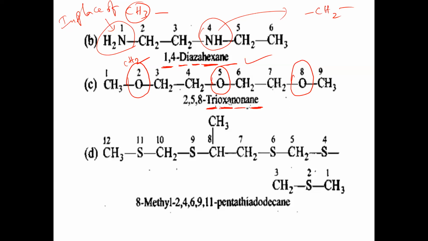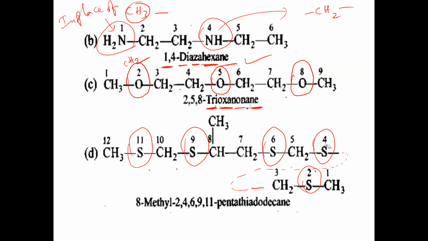Trioxa, n-nonane. Okay. So what are the locants of oxa here? 2, 5, 8. 2, 5, 8. Trioxa, n-nonane. Is that clear, ma? So that is the IUPAC name of this one. Replacement nomenclature. And next case you see sulfur, sulfur, sulfur, and sulfur. So how many times here? This one is a continuation of this, as there is no place for a continuation given here. So sulfur, again sulfur.